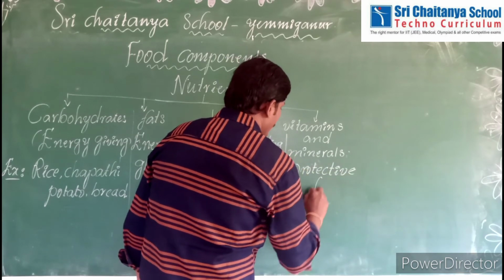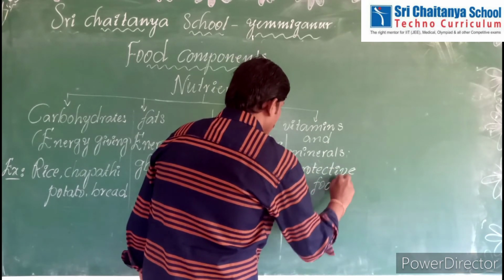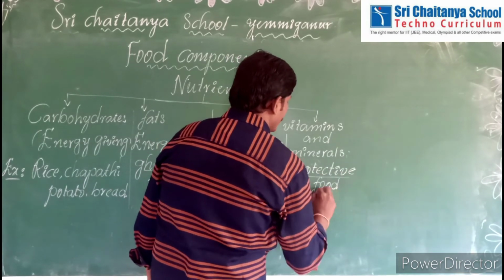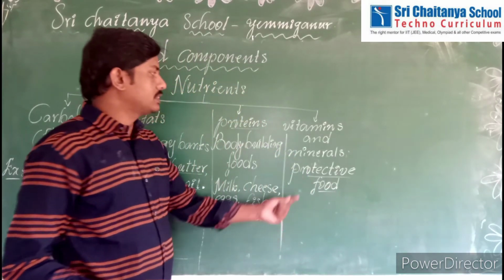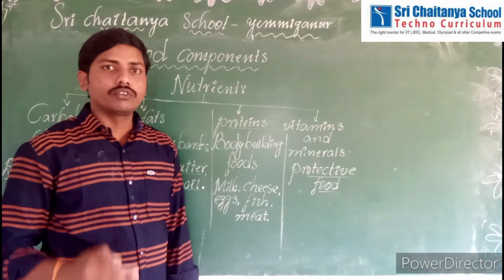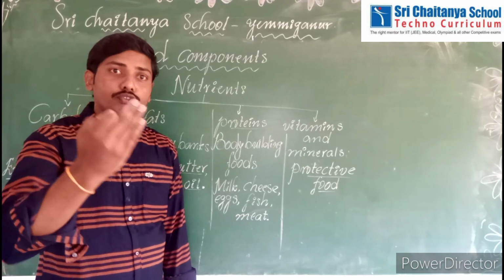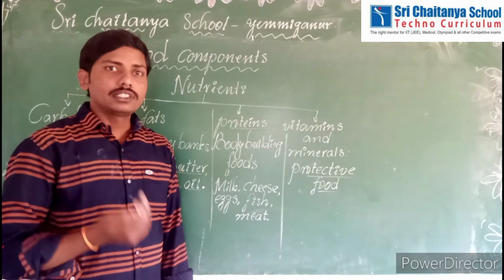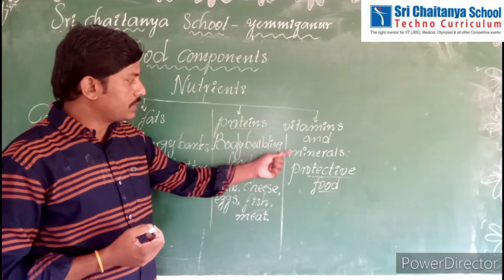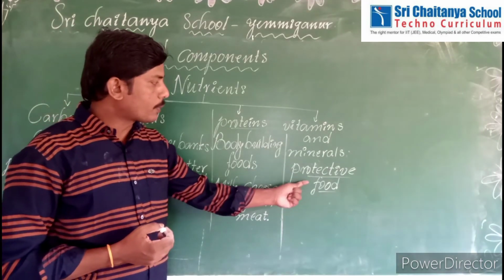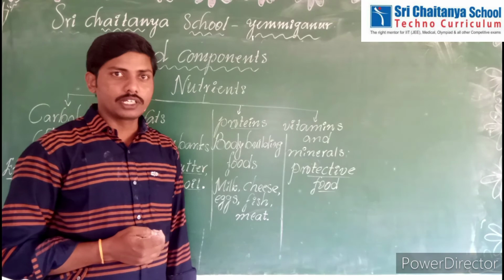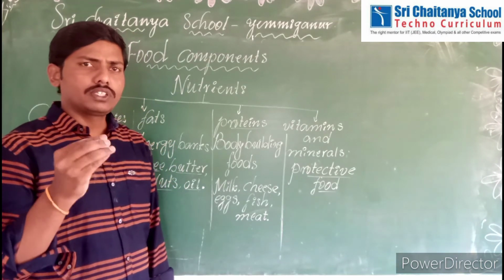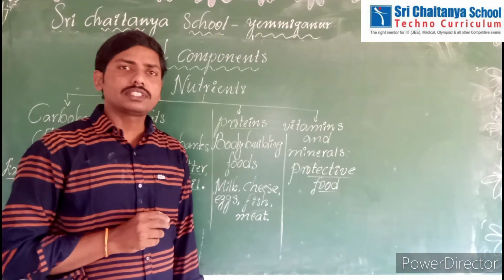See, children, all of you, why are vitamins and minerals called protective foods? Vitamins and minerals protect from diseases. That's why they are called protective foods. Okay, which foods are rich in vitamins and minerals?